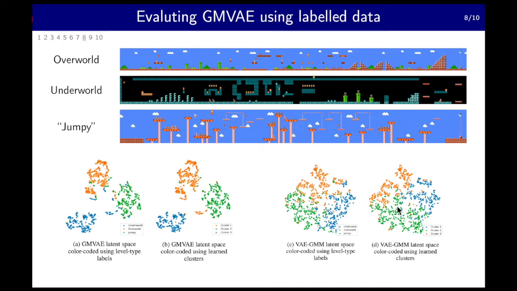Therefore, it's perhaps not surprising that GMVAE achieves a significantly higher clustering accuracy than VAE GMM. And so by VAE GMM, we mean the hybrid model of training a GMM on the latent vectors of the VAE.